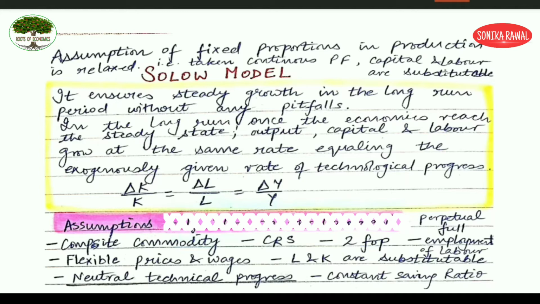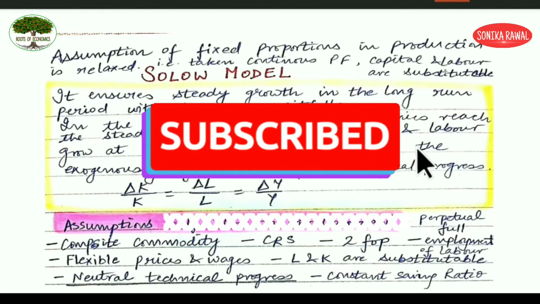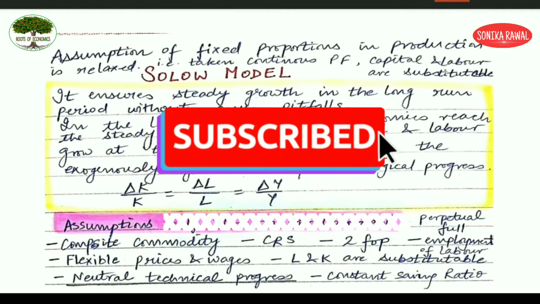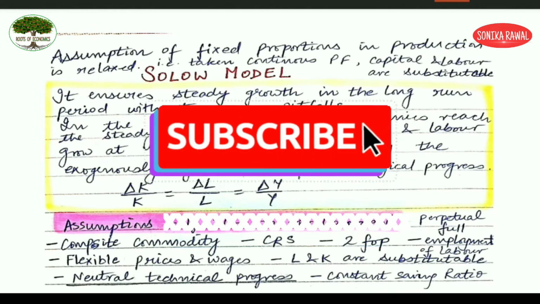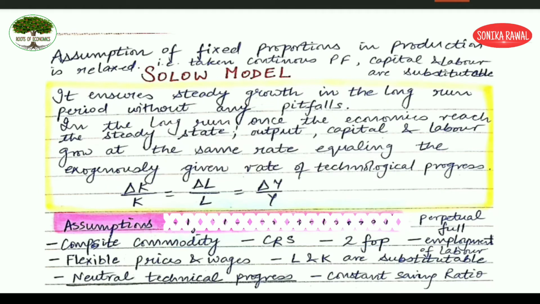In this video, we are going to start with the Solow model. Students, we have already done the Harrod-Domar model. If you haven't seen those videos, you can check the playlist. In the Harrod-Domar model, we discussed the Domar model separately and the Harrod model separately. Now, why am I talking about the Harrod-Domar model in this video? Because the Solow model is an advancement over the Harrod-Domar model. So to start with the Solow model, you need to have some brief idea about the Harrod-Domar model.